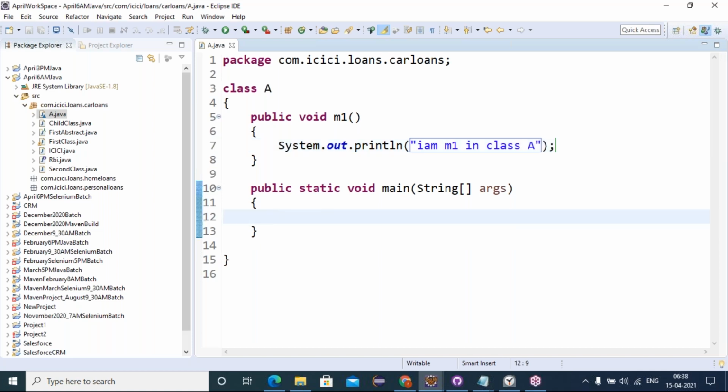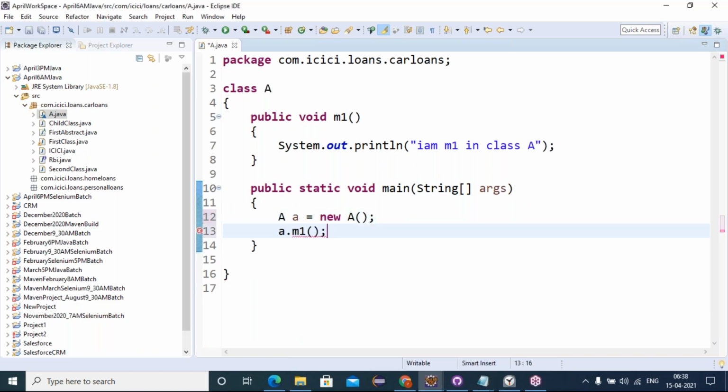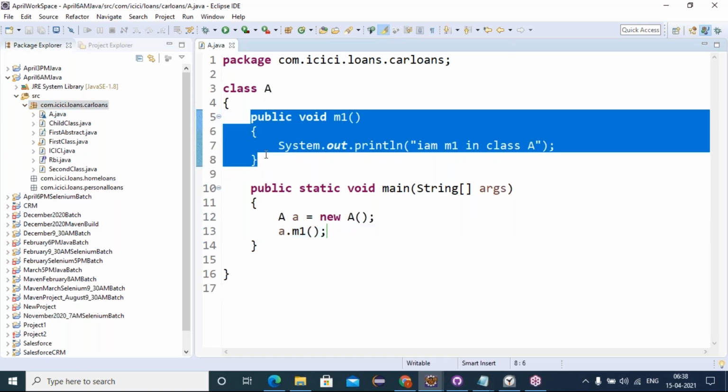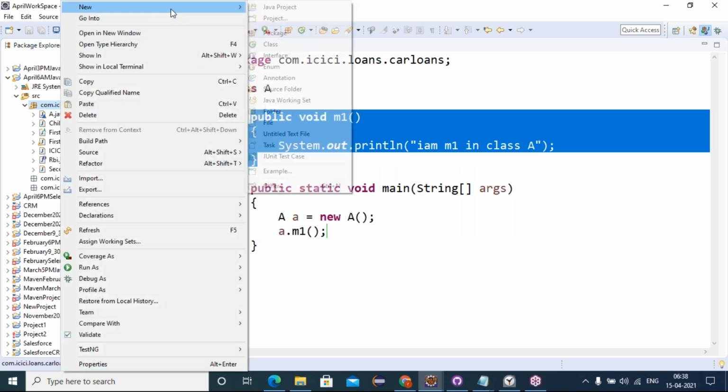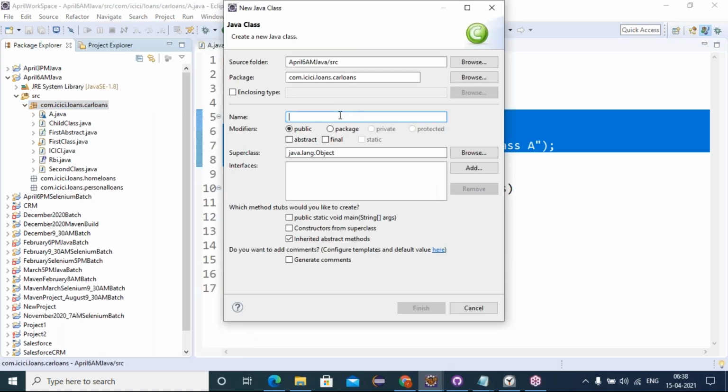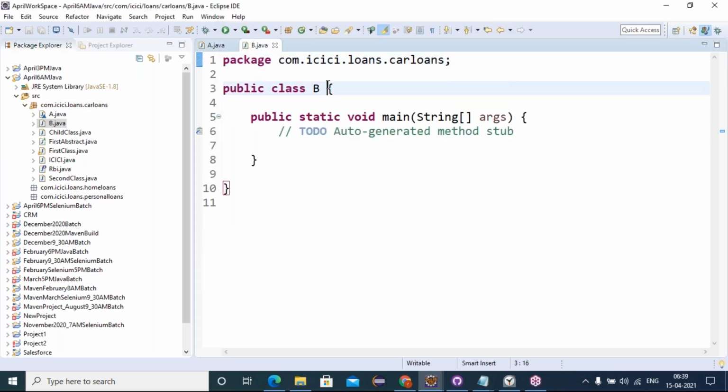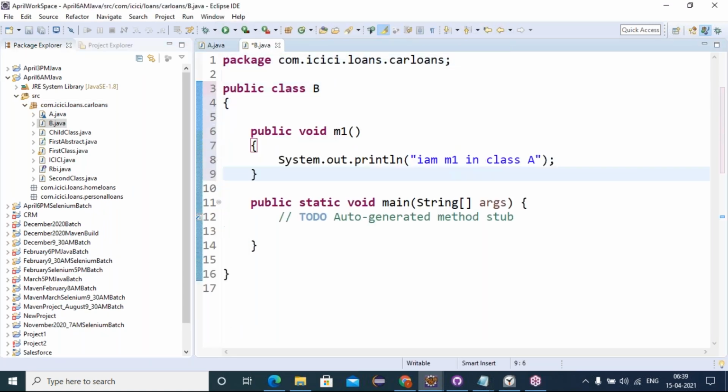To access this, create an object for class A, storing it into a reference of type A. A dot m1. Then let me create one more class. New class B. In this B class, I want to define a method named m2.